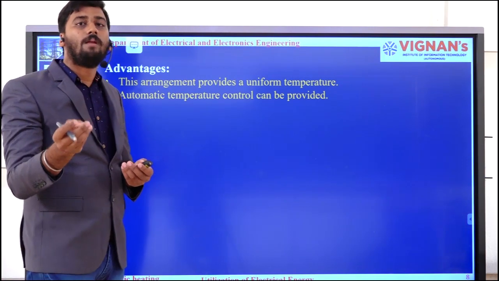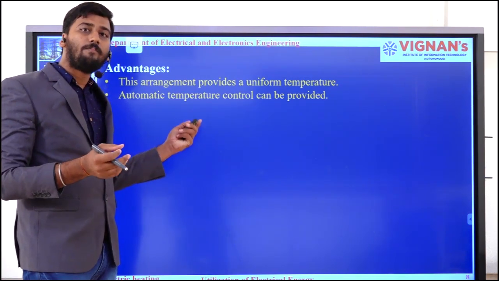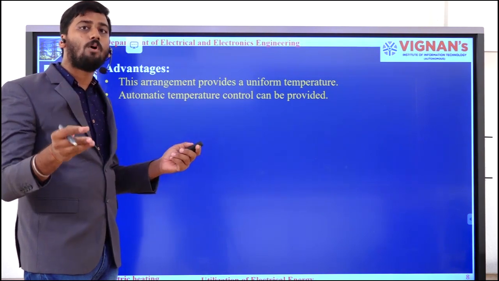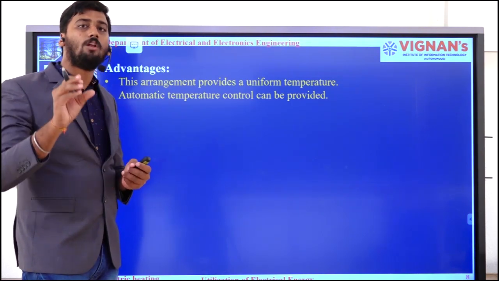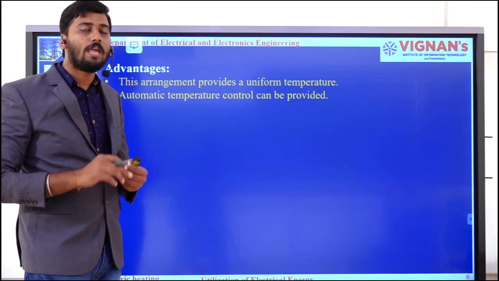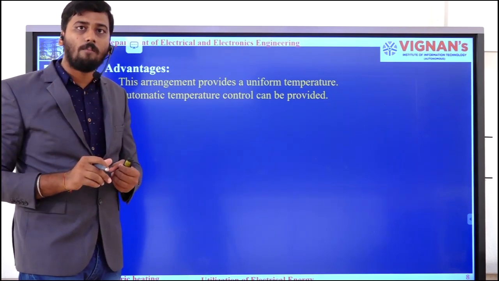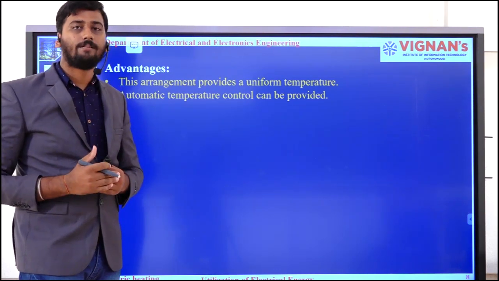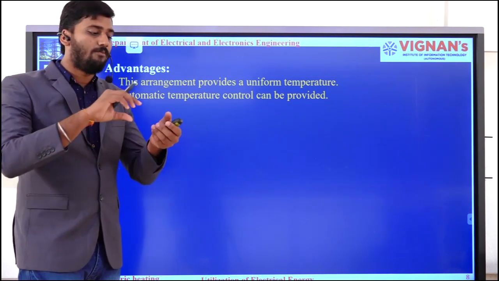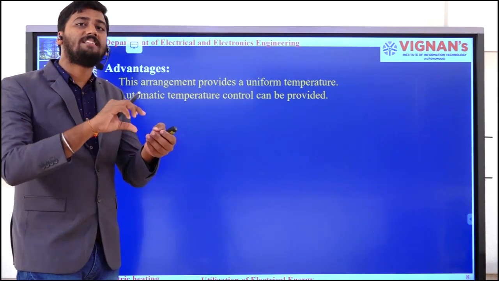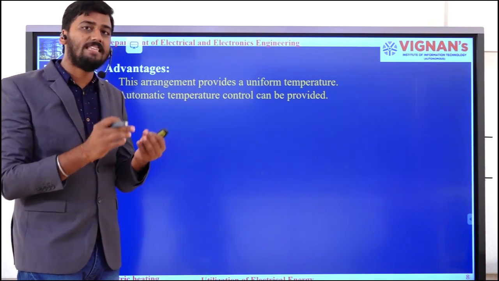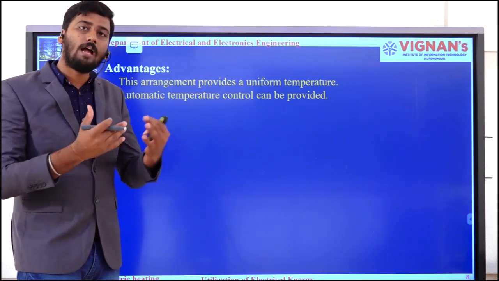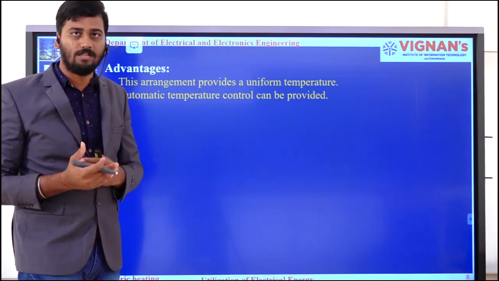As I had said to you previously, this sort of method will be preferred in the case of your electric iron boxes. In your electric iron boxes, if you have observed, there you will be having a variable knob. Simply by changing that variable knob, you will be able to generate a variable amount of heat. The reason is, if you are changing the knob, you are changing the resistance. If you are changing the resistance, the resultant I square R loss will change, so that the heat dissipated by that resistor will change.